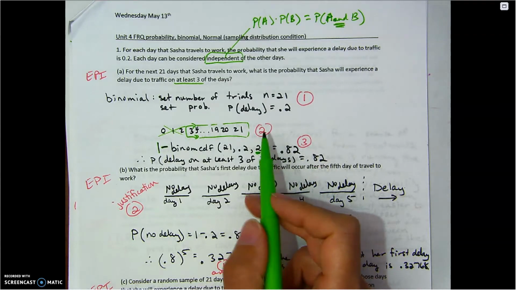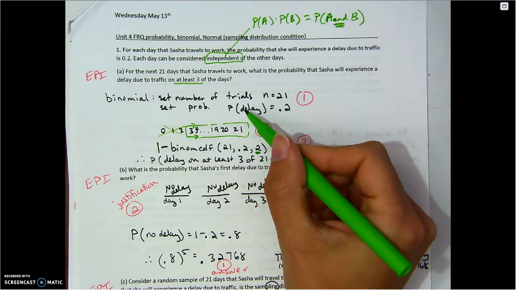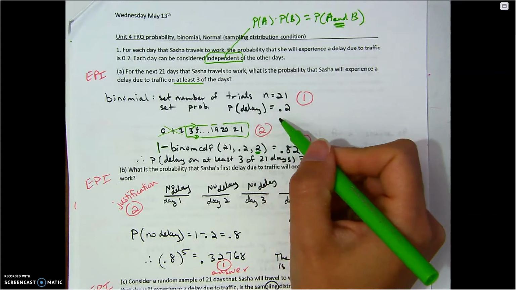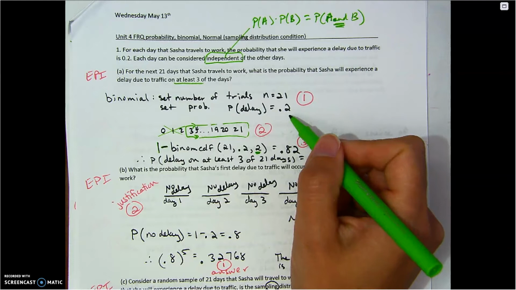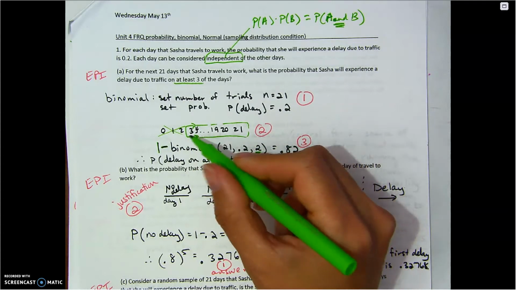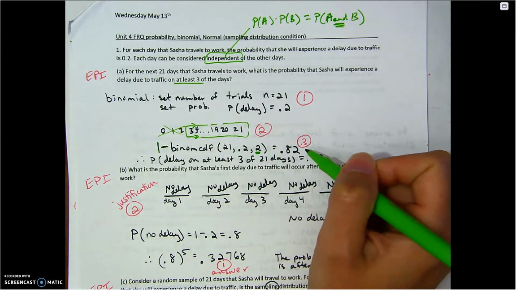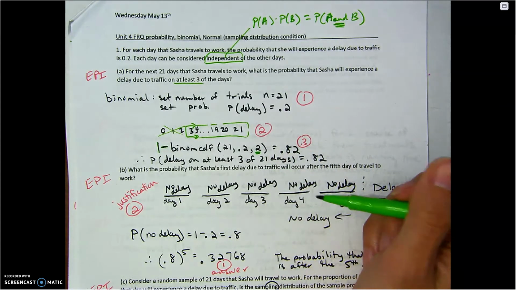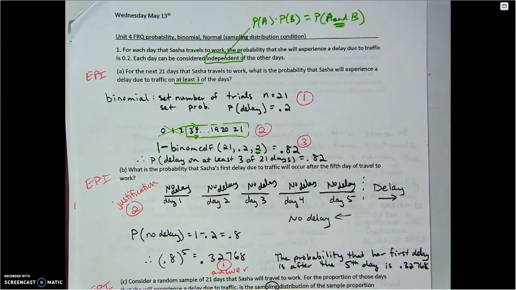To get credit here, they were looking for you to define that it is binomial because you have a set number of trials and you have the same probability each time. Every day that she goes to work, the probability hasn't changed. The next thing they were looking for is for you to show the boundaries. Where were you on your number line? The third thing they're looking for is the answer. Could you calculate it correctly? If you have all 3 things, E. Partial means you only did 2 out of those 3 things.